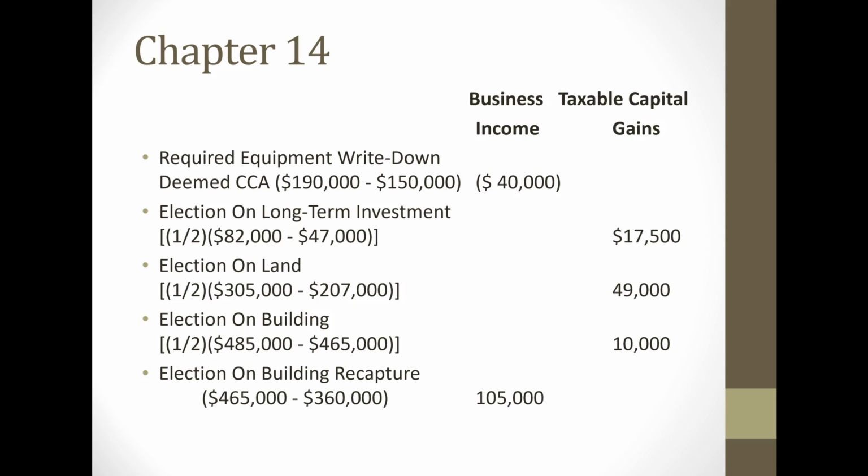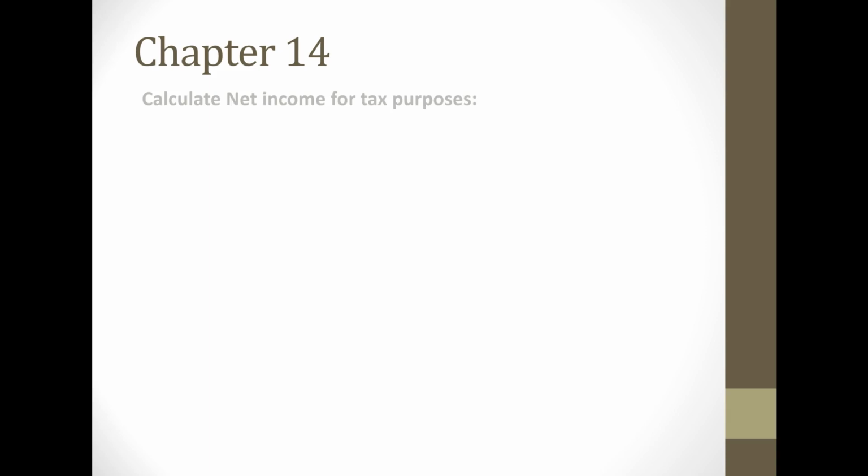Now we look at the totals for each of the columns. That's going to result in a net increase to business income of $65,000 and an increase to taxable capital gains of $76,500. Now let's go on to the next slide and let's look at the impact in calculating net income for tax purposes.